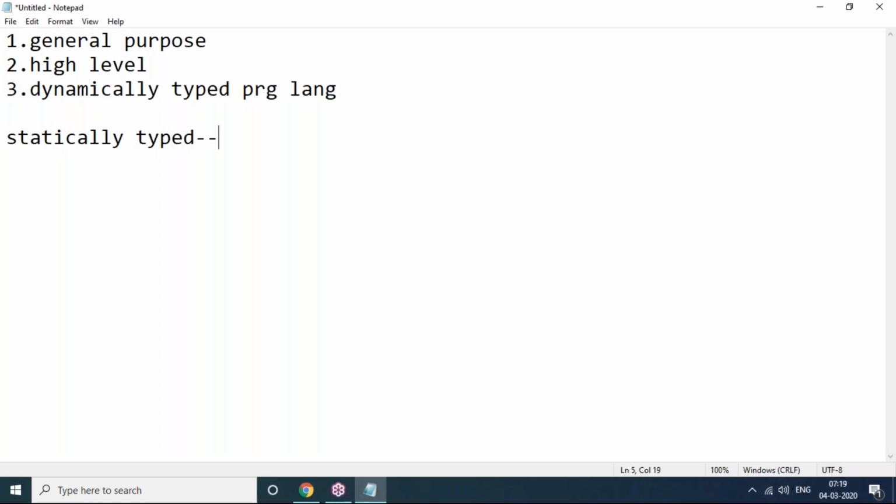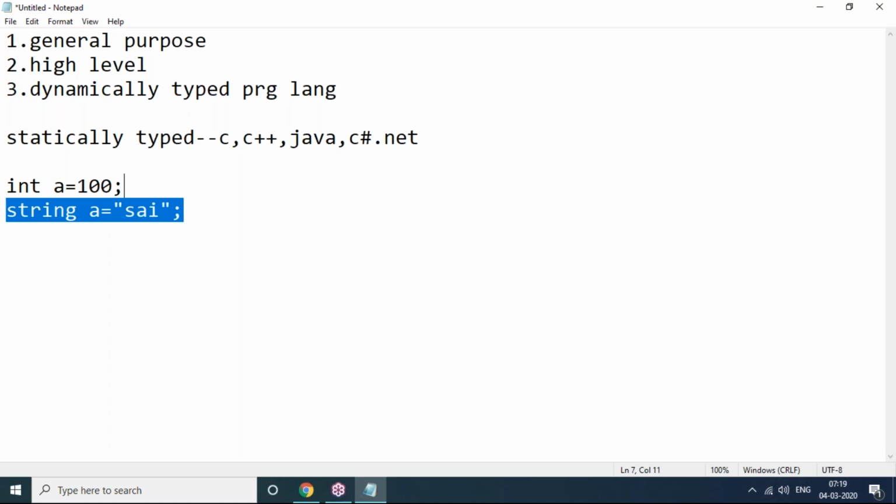Statically typed languages are C, C++, Java, C Sharp .NET. When we use these languages, compulsorily as a programmer, you have to declare the data type. If your value is integer, you should declare integer. If your value is string, you have to give string. Otherwise, you'll get an error.